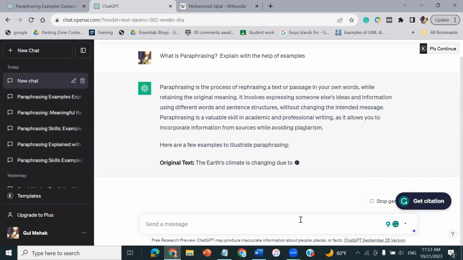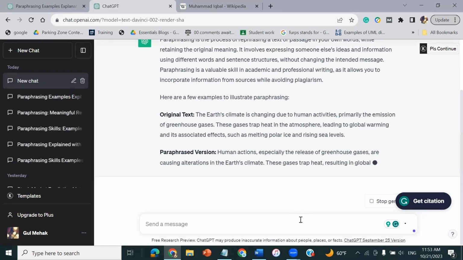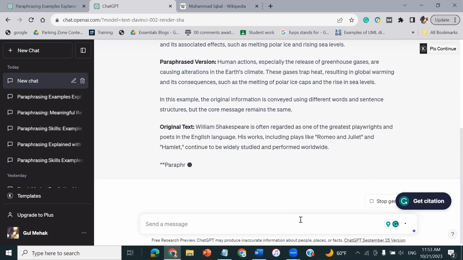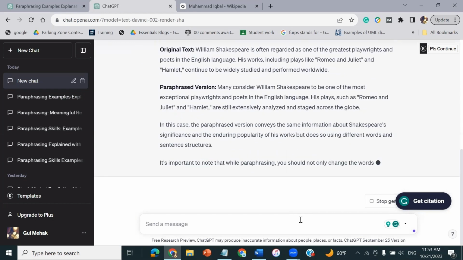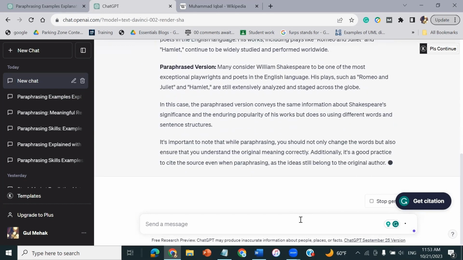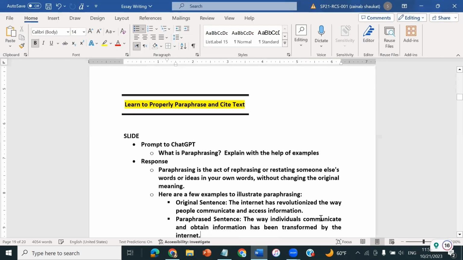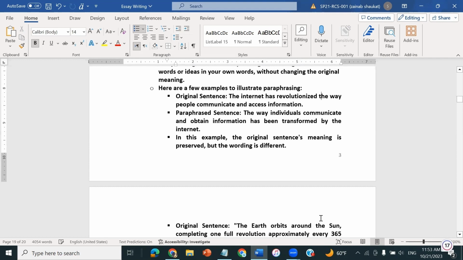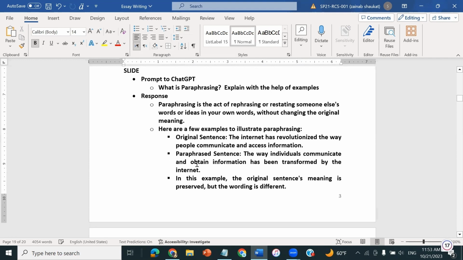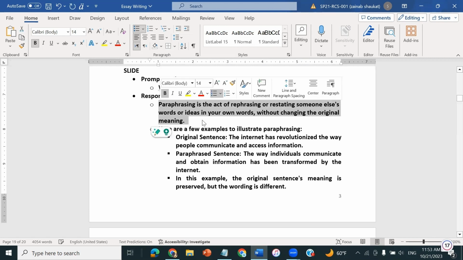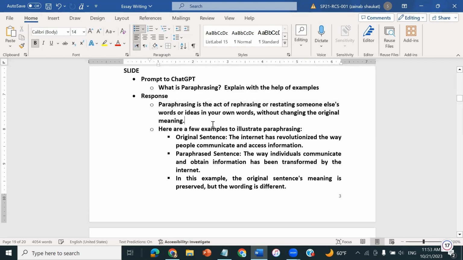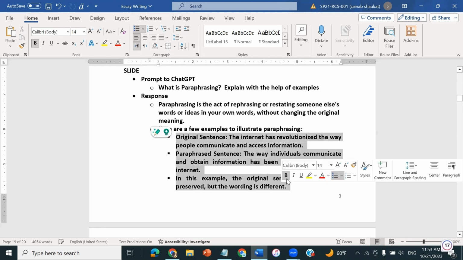So you can see the ChatGPT has returned some response with the example as I have written in the prompts, explain with the help of examples. So I have pasted the response of ChatGPT here, and we can see that in the first part, ChatGPT has returned the definition of paraphrasing, where it is discussing what paraphrasing is. And after that, you can see it has provided us with some examples.